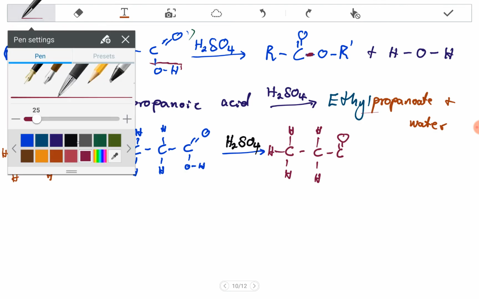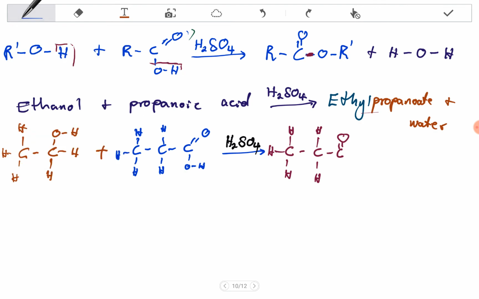The second part is easy also. You just add this part here. You join it using this O and the two carbons, which are coming from the alcohol, and then you add plus water.